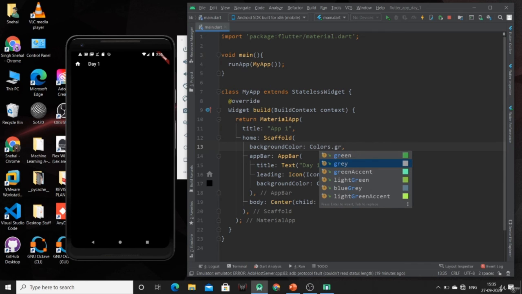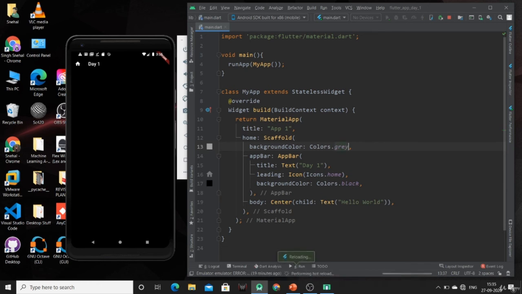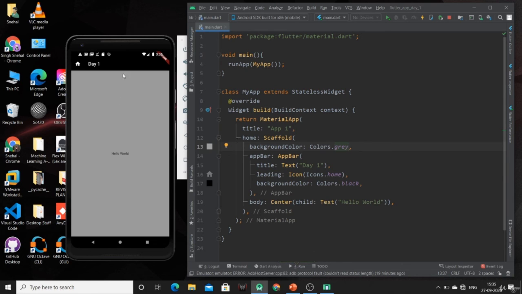So let me use this gray color. So here the color of our app bar is black, and the color of our body is gray, and inside that we have one text at the center which is black by default. We can also change the color of this text by using the style property. I will explain this property in a later part.